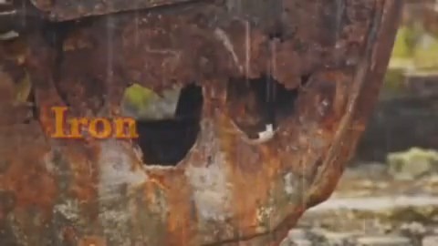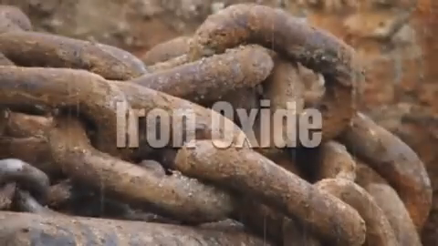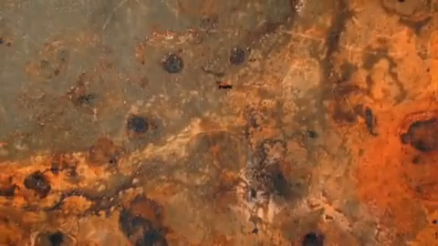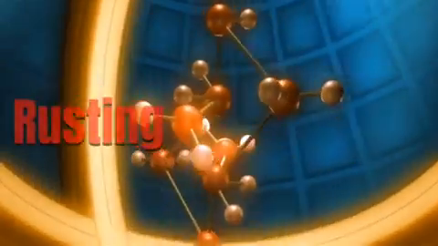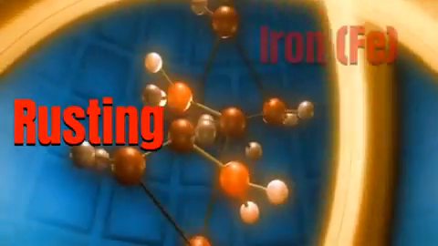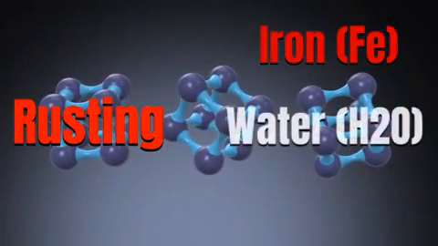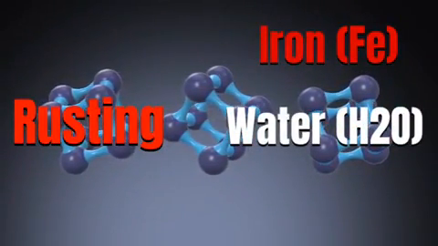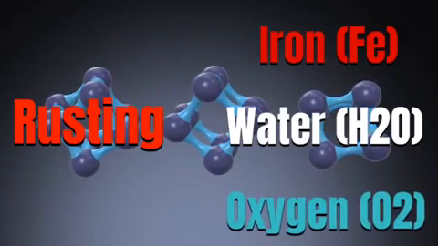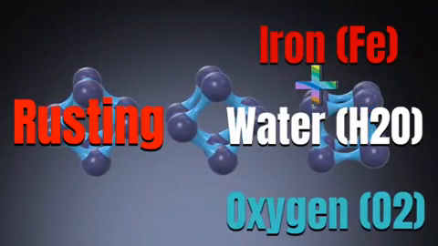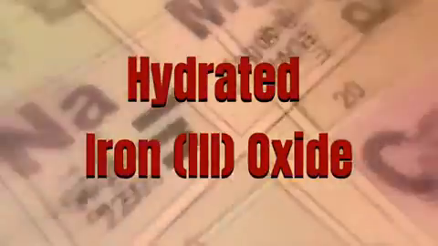Now we will understand how corrosion works. So in case of iron-based alloys, in wet and humid condition, iron reacts with oxygen to form iron oxide, which is also called rust. So for rusting, it requires three things. First is iron, which is present in the steel and its alloys. Second is water or humidity, which works as an electrolyte. And third is oxygen. So when these three things combine, iron, water and oxygen, it produces hydrated iron oxide, which